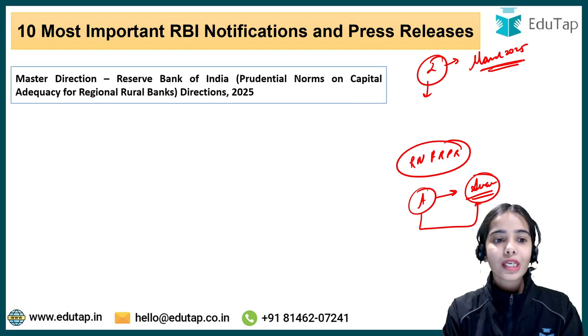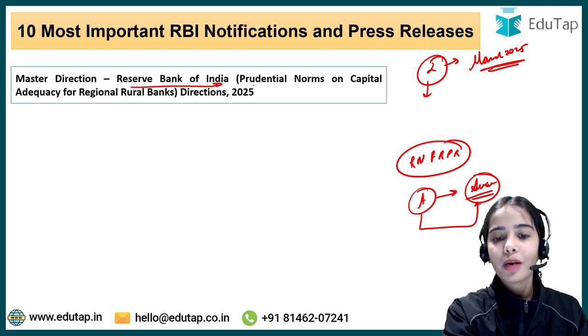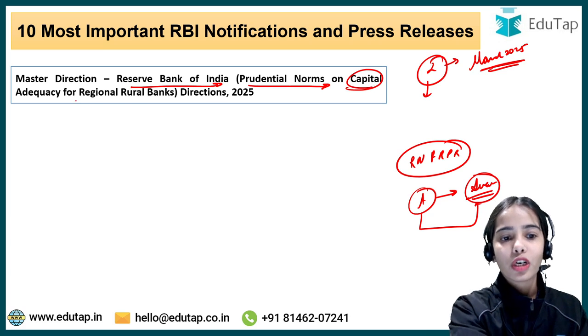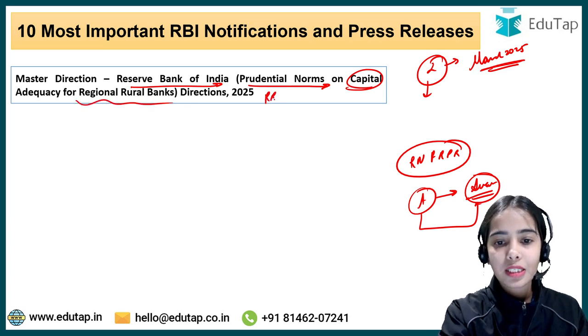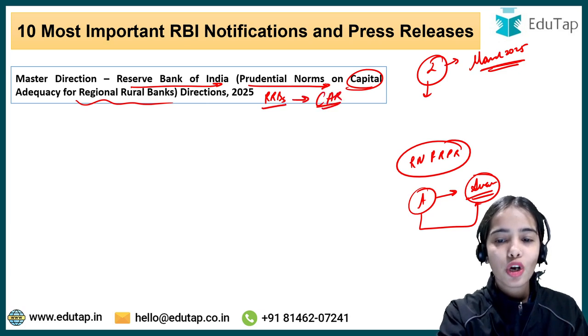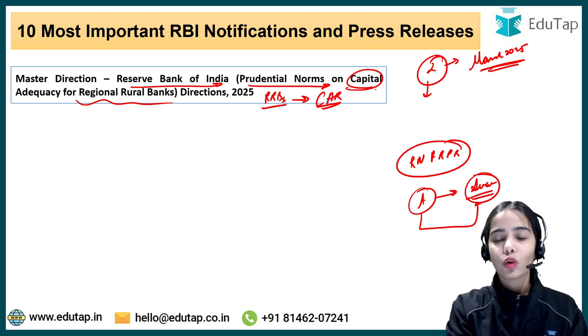The first one is the Master Direction of Reserve Bank of India, prudential norms on capital adequacy for regional rural banks, because for RRBs there was data released in regards to the capital adequacy ratio. So the data becomes important. So at least focus on the data here.